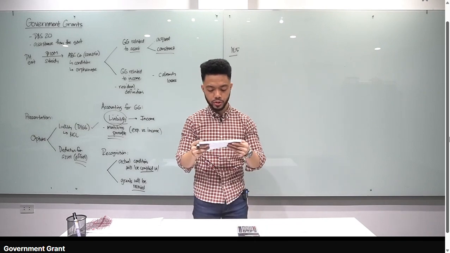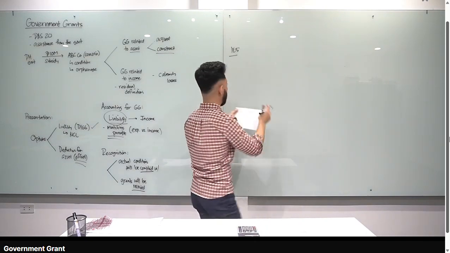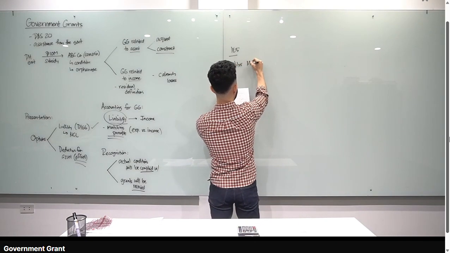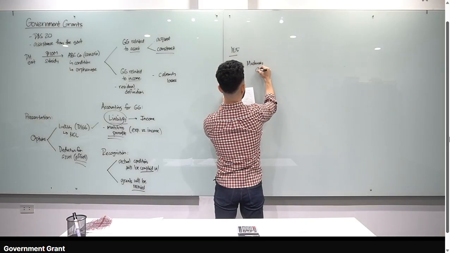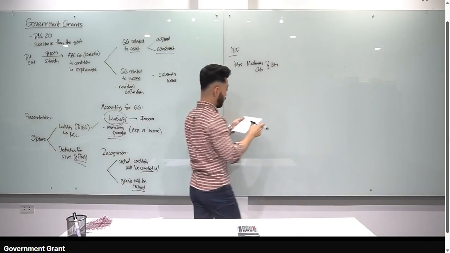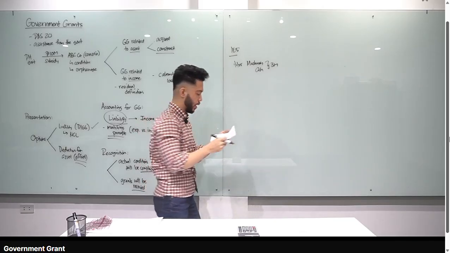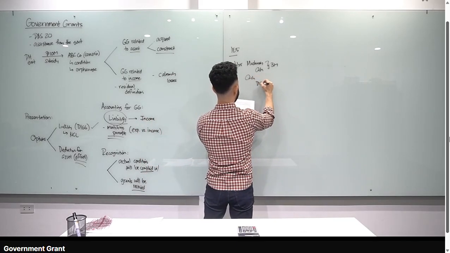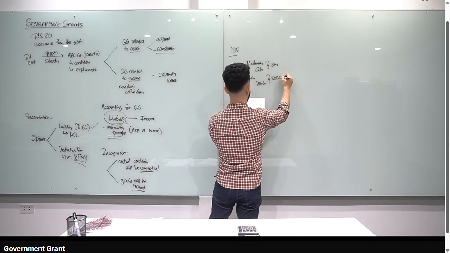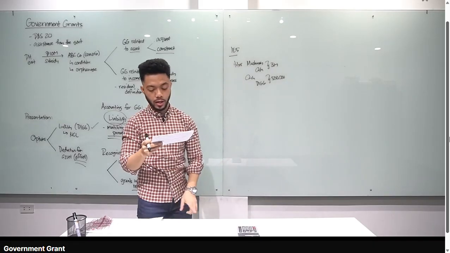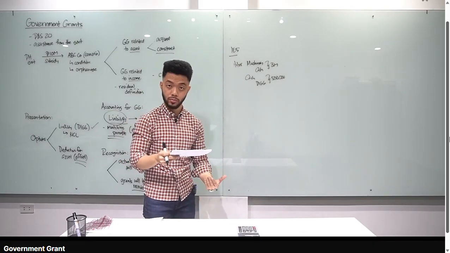Prepare the journal entries. ABC Company purchased a machine for 3 million on January 1, 2025. Journalize: debit machinery, credit cash, 3 million. ABC received a grant of 500,000 in respect of this asset: debit cash, credit DIGG, 500,000. The policy is to depreciate the asset over 5 years and to treat the grant as deferred income.